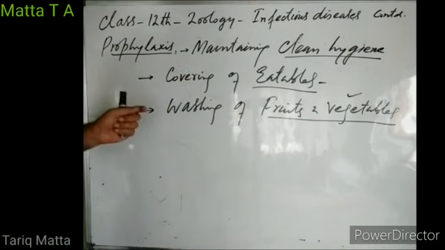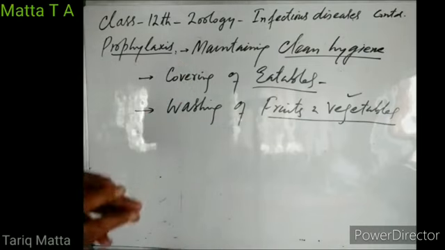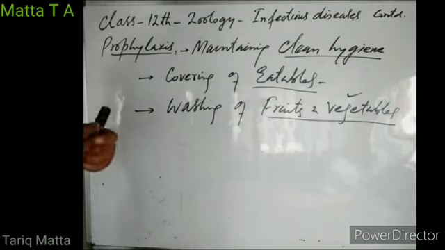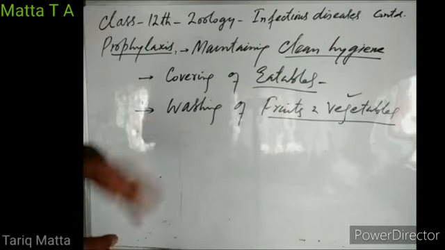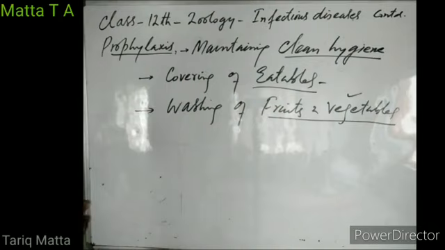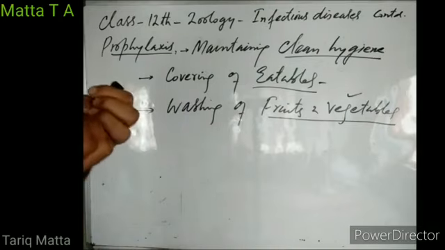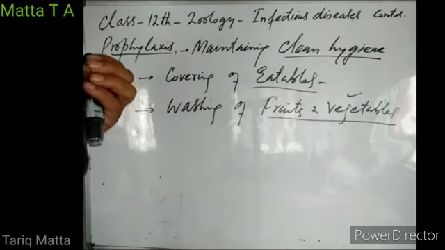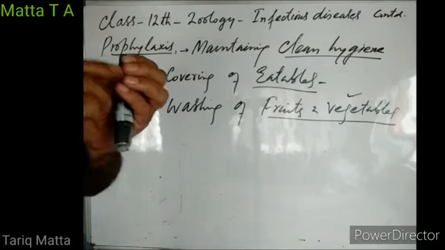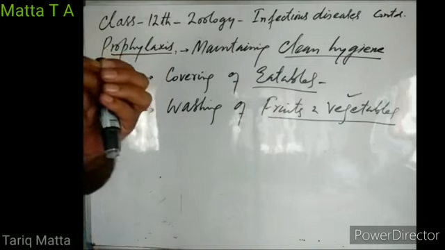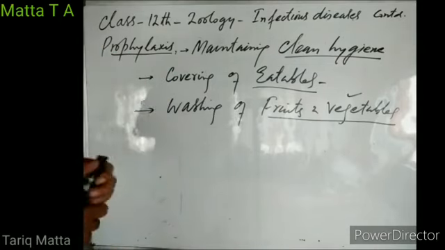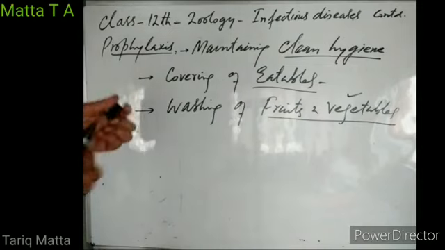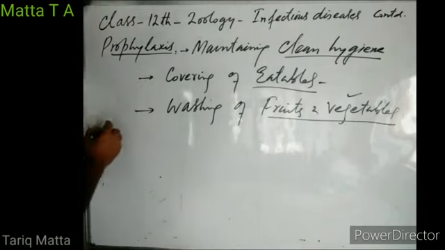So by this way, if we take care, if we wash our hands, if we cover our eatables, if we consume fruits and vegetables after properly washing, right, and if we screen our food sources and water sources, then we are not likely to get this ascaris infection. And we should regularly trim our nails because most of the dust particles and dirt particles or soil particles, they remain sitting beneath our nail tips, right? So we should clean our nails. We should trim our nails regularly. So that is about the prophylaxis of ascaris. Then treatment.